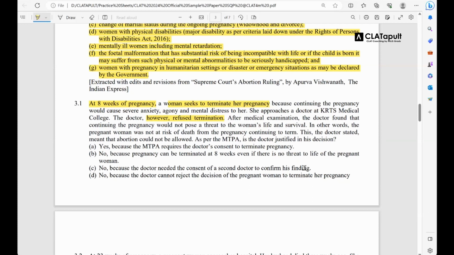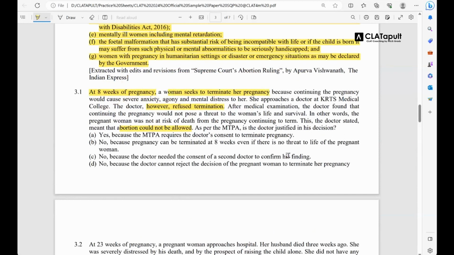Let us read again. After medical examination, the doctor found that continuing the pregnancy would not pose a threat to women's life and survival. In other words, the pregnant woman was not at the risk of death from the pregnancy continuing to term. This, the doctor stated, meant that abortion could not be allowed. As per MTPA, is the doctor justified in his action? Now, it's a pretty straightforward question. So let's see what you guys, you can just read the passage, options, and you can see if you want to.